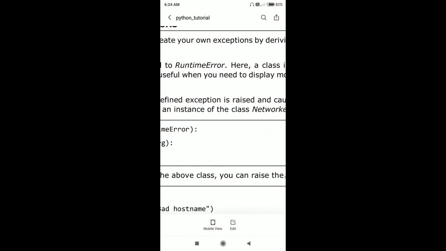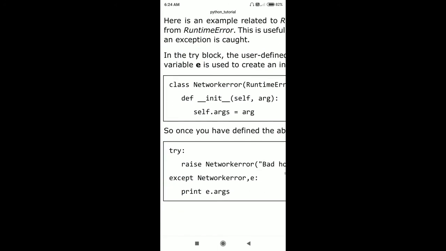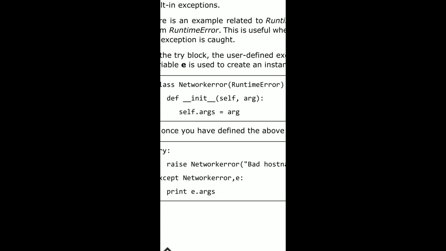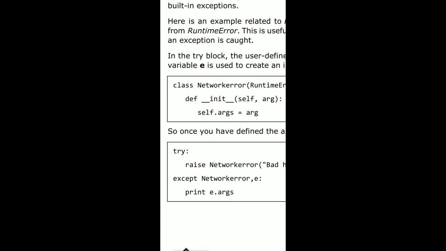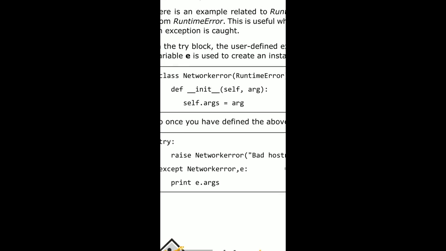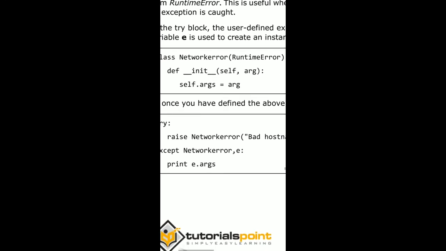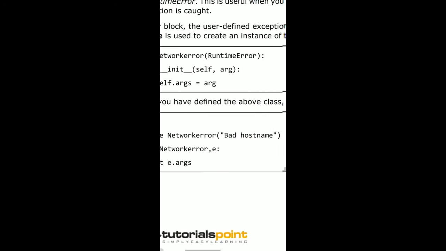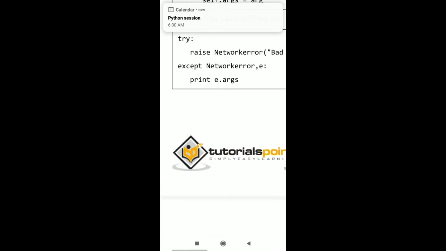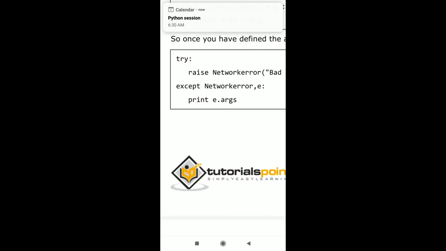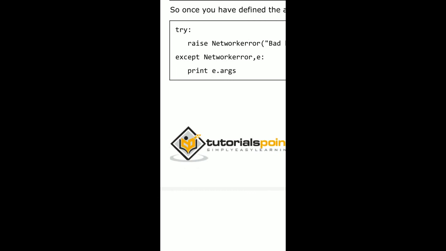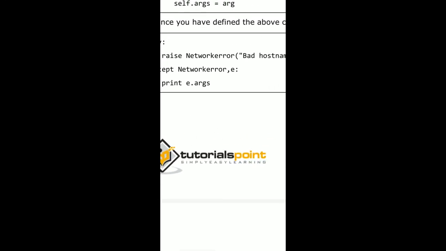Here I have taken an example. Class NetworkError is my class name and it takes RuntimeError as the argument. Def __init__ is a method. It has two parameters, self and arg. So self.args is equal to arg. Let's take another example. In the try block here, raise NetworkError, and next is except NetworkError, e. That means if any exception is raised in the NetworkError method, the cursor goes to this block and executes the statement print e.args. That means I print the statement written and passed as an argument.